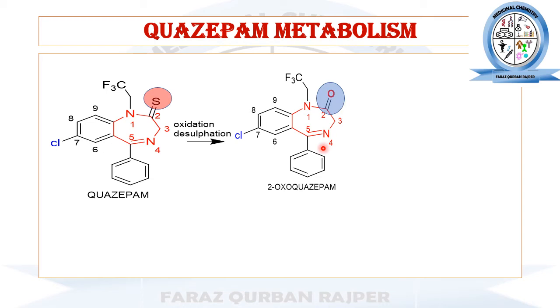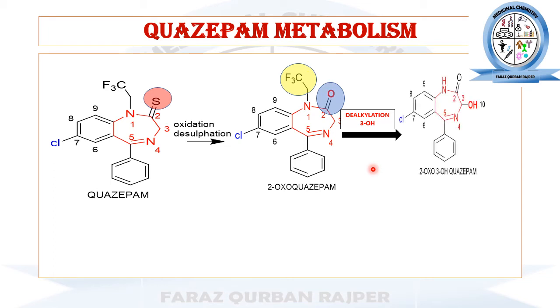Now this 2-oxo-quazepam will further undergo dealkylation. The dealkylation will remove this side alkyl chain that is present at the first position, and after that it will undergo the 3-hydroxylation reaction, which will impart a hydroxyl group in the chemical structure of quazepam at the third position, and ultimately it will be converted into another metabolite, that is 2-oxo-3-hydroxyquazepam.